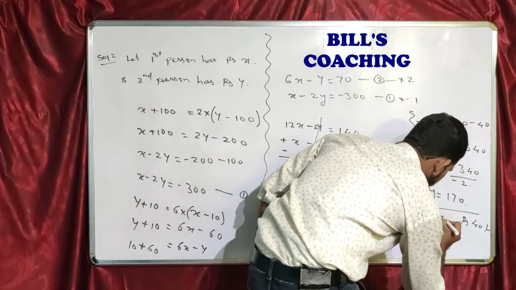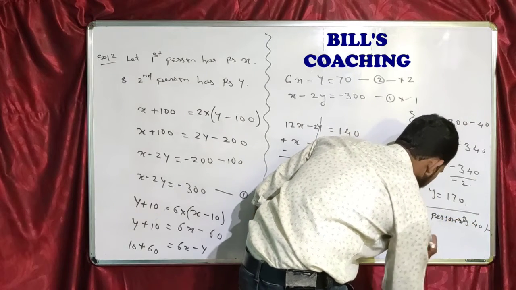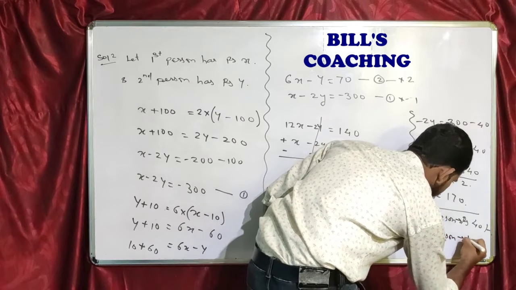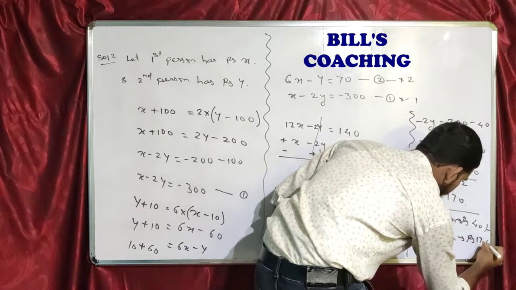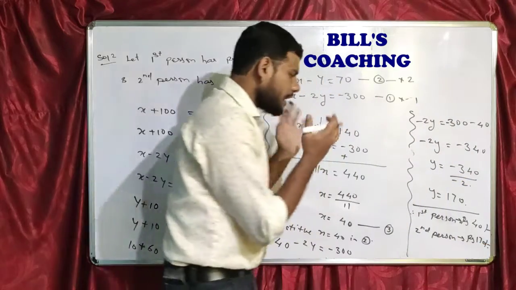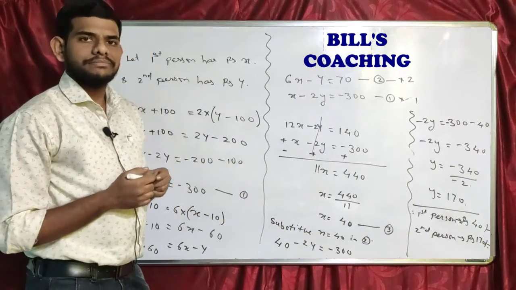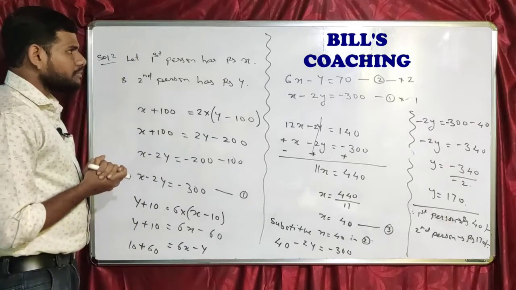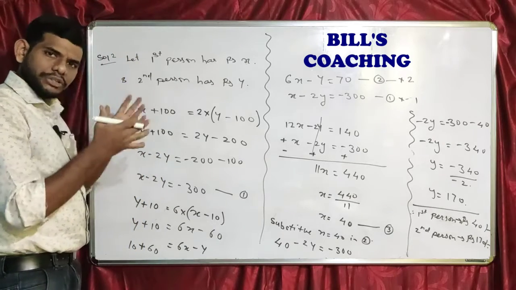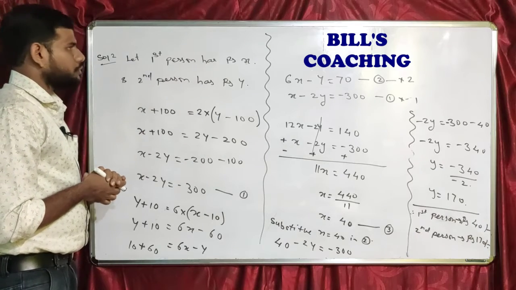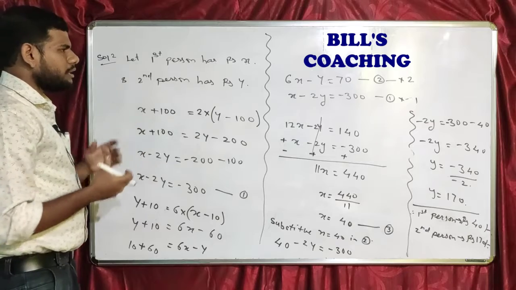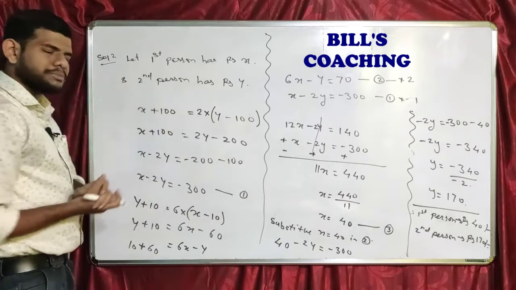First person rupees 40 and second person has rupees 170 only. And these are the answers. Right? So this was a very simple problem based on linear equations in two variables. Hope you all must have understood this problem by now, and a 10th standard student should be able to solve these problems.